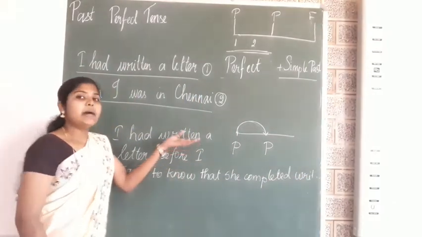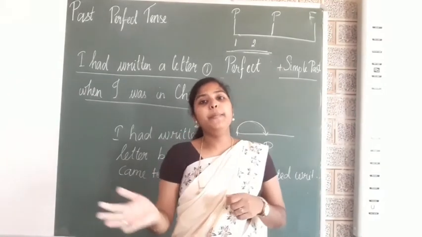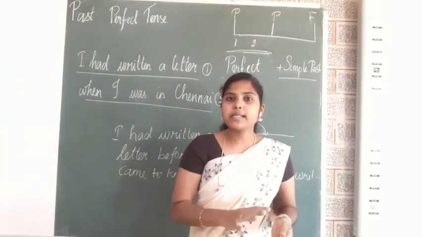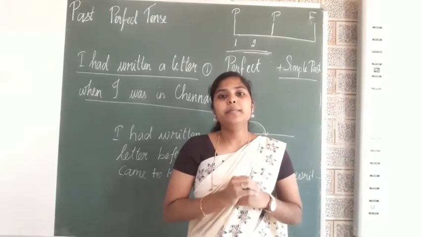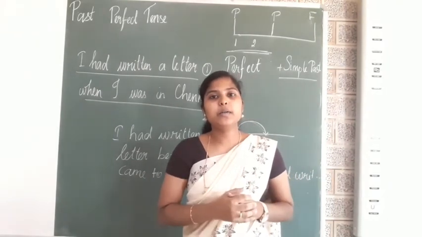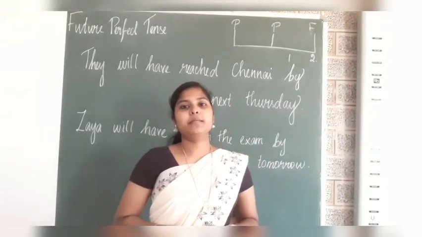So here I am talking about an action which happened already in the past, which was a completed action which happened in the past. Can you understand, students?